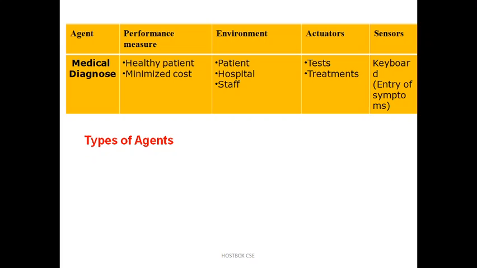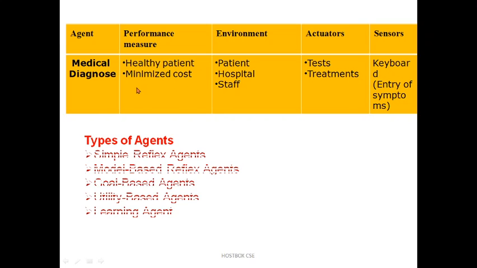At last we can give an example: medical diagnosis, where the performance measure is a healthy patient, and the environment is the patient and hospital staff. Actuators are tests and treatments, and sensors are the keyboard, so we can give the input through the keyboard and view the output on the monitor screen. Today, during COVID-19, most of the robotics are giving treatment in the same environment, because the pandemic is also a factor, and making good decisions.